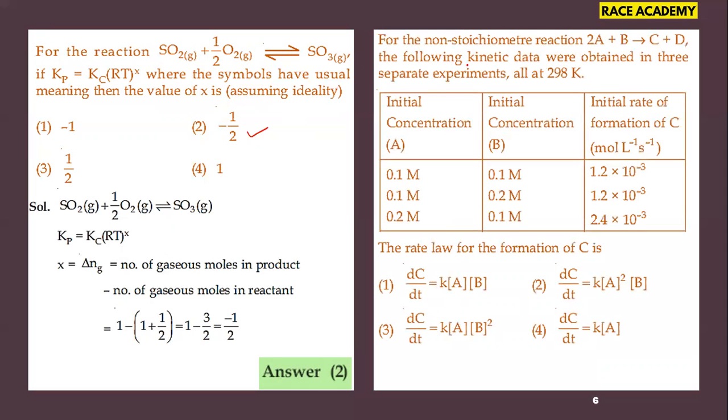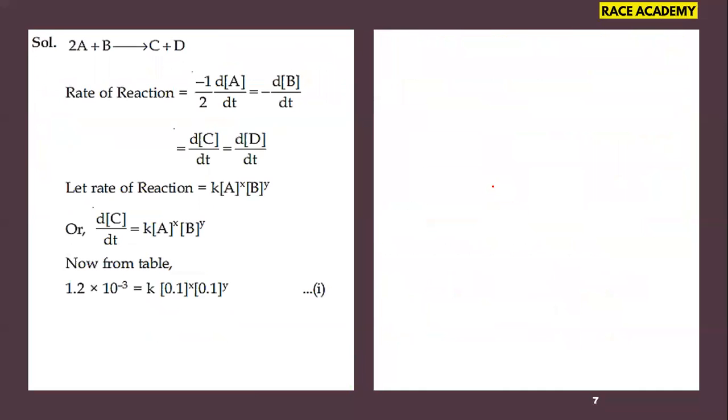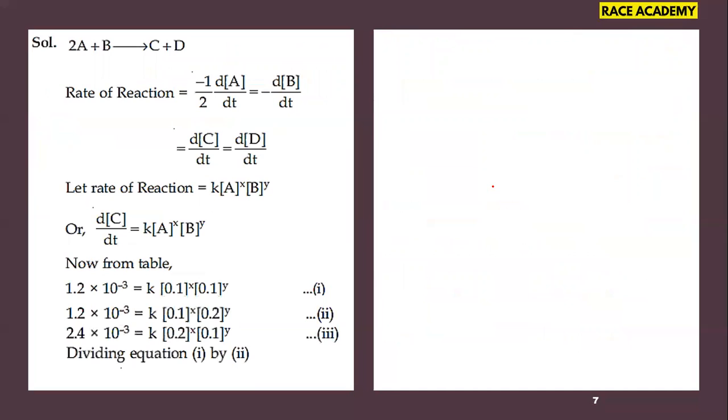Next, for the non-stoichiometric reaction 2A plus B gives rise to C plus D, the following kinetics data were obtained in three separate experiments, all at 298 Kelvin. So they have given experimental information. In that we have the rates of reaction and concentrations for three different experiments. For the three different experiments, if you find the expressions, then you can easily find out the rate law. So this is asked from chemical kinetics, and we have to solve it from the given experiments.